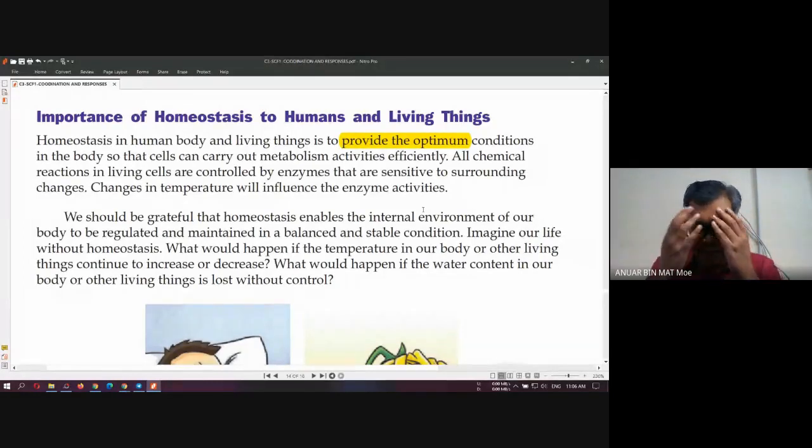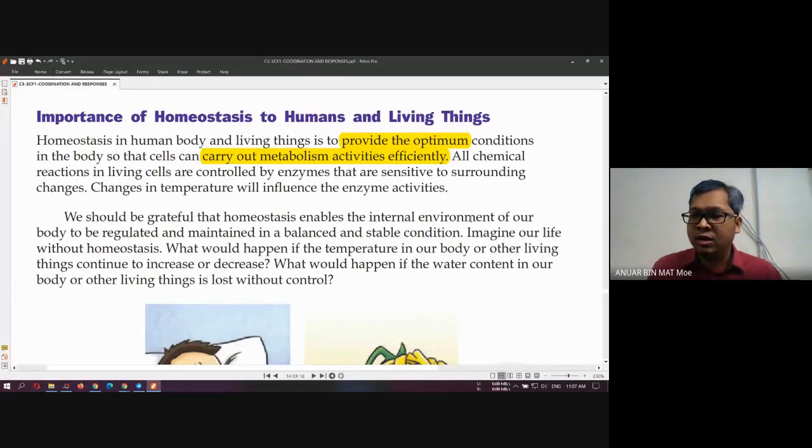You still remember in chapter 2? We have muscle cell, red blood cell, white blood cell, nerve cell, reproductive cell. You still remember the cells? That's why homeostasis wants to provide the optimum condition for the cell so that it can carry out the activity efficiently.